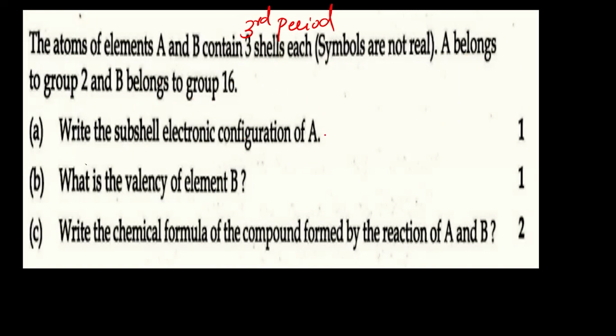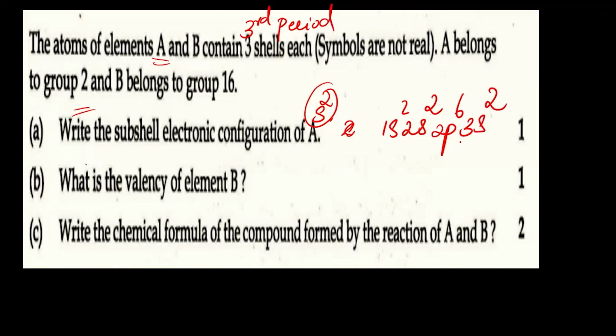Subshell electron configuration of A. What is A? A belongs to group 2 and 3 shells mean third period, right? Group 2 and third period. So its electronic configuration will be what? 1s2, 2s2, third period. And second group means s block, right? s block. 1s2, 2s2, 2p6, 3s2. So that means it belongs to the third period and second group, with 2 s electrons.